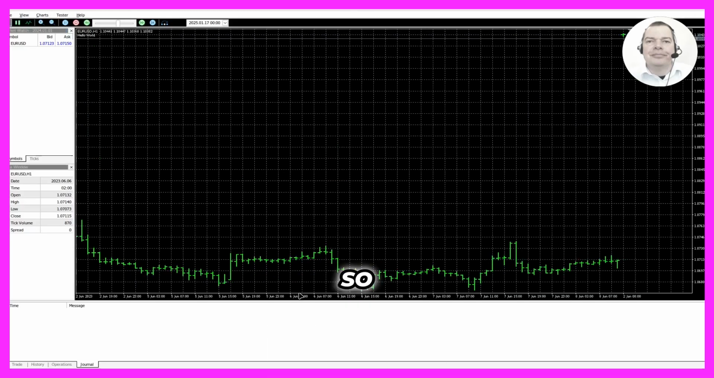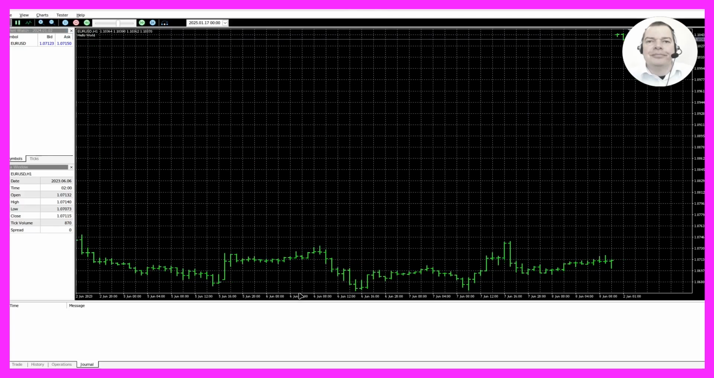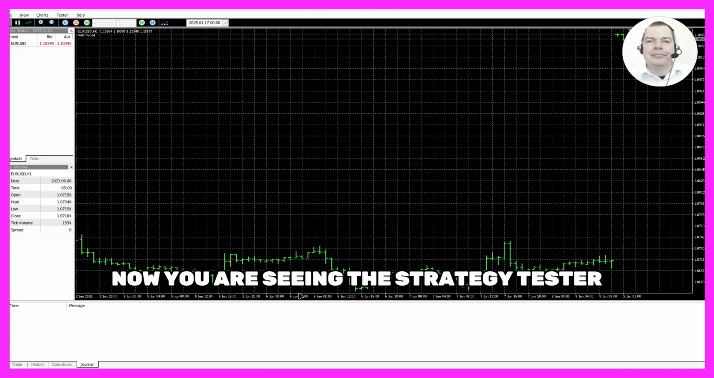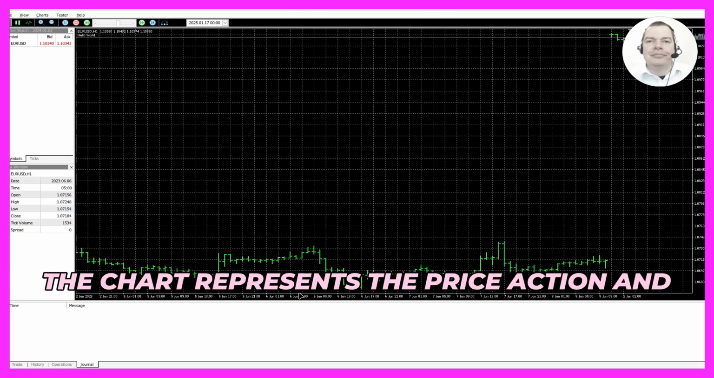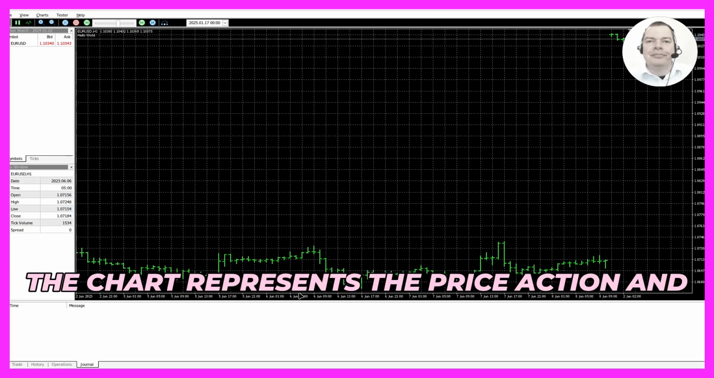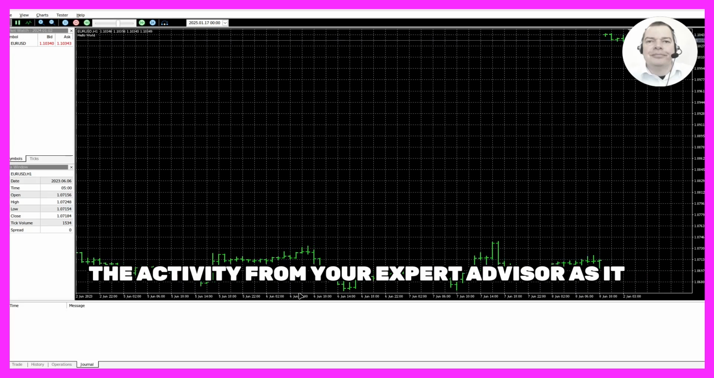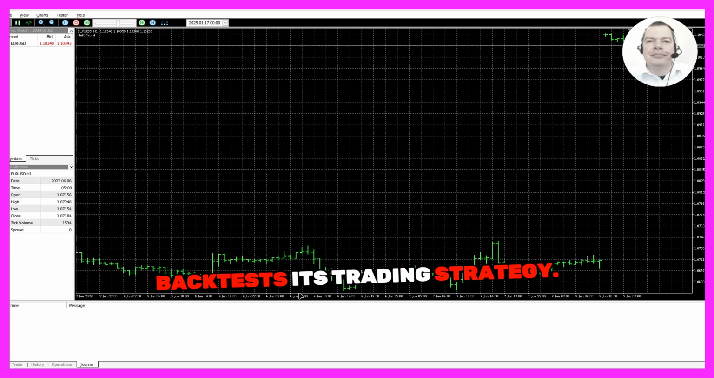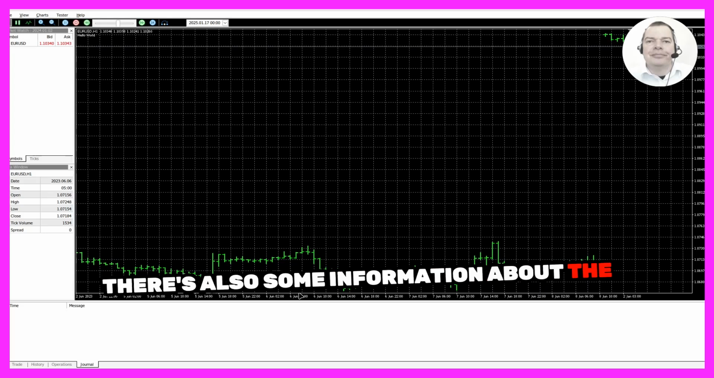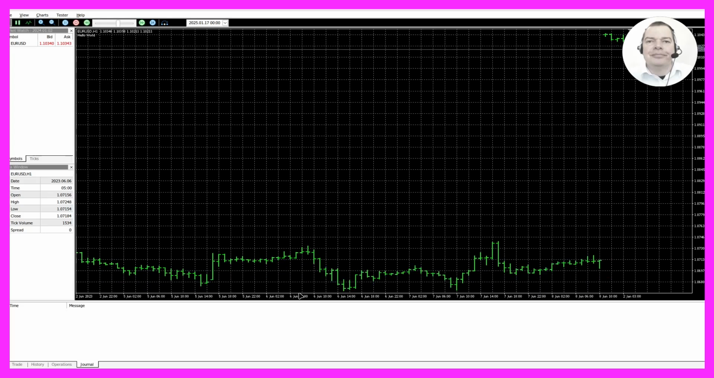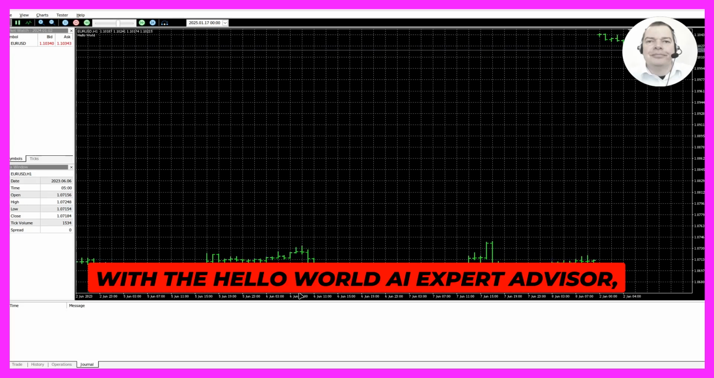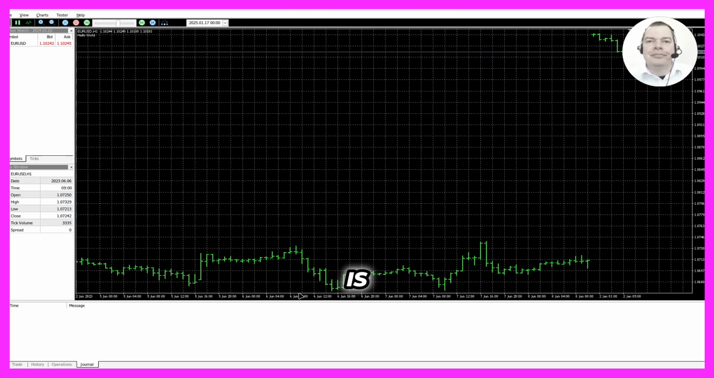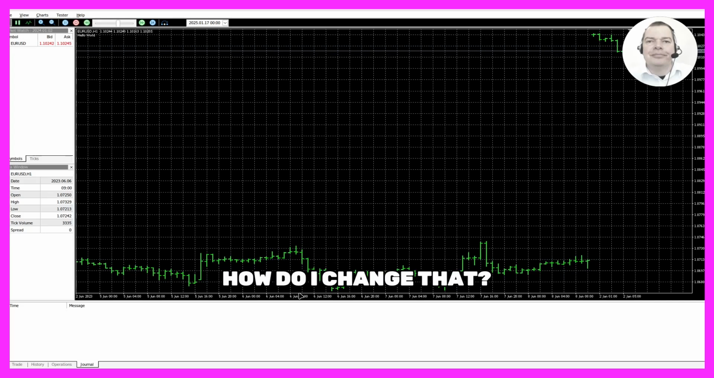Okay, it's running, so what do we see now? Now you are seeing the strategy tester visualization of the expert advisor. The chart represents the price action and the activity from your expert advisor as it backtests its trading strategy. And there's also some information about the tick data on the side. Okay, so I have run my first strategy test with the Hello World AI Expert Advisor, which is not doing very much. How do I change that?